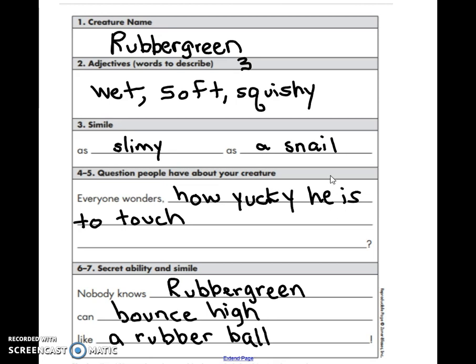And now my plan for my poem is complete. I've started by writing my creature name, rubber green. Then I followed with 3 adjectives, wet, soft, and squishy. I've made a simile by writing as slimy as a snail. I've written a question that people might wonder about him, so everybody wonders how yucky he is to touch. And then I've come up with a secret ability or power, and I've turned it into a simile. So nobody knows rubber green can bounce high like a rubber ball. So my plan is done.